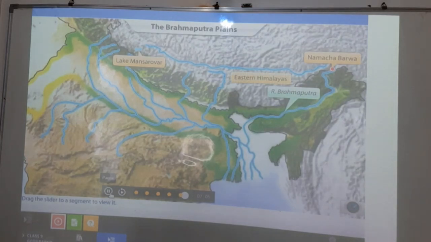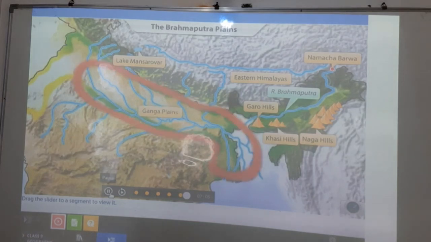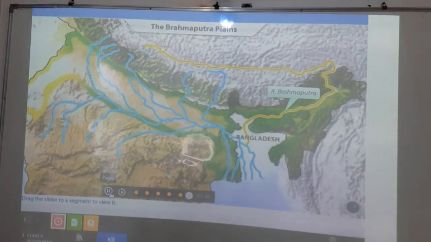The eastern Himalayas lie to the north of these plains, and the Garo and Khasi hills lie to the south. The Naga hills border it on the east, while the Ganga plains form its western boundary. These plains are formed by the sediments brought by the Brahmaputra river and its tributaries, which often flood during the monsoon season. On reaching Bangladesh, it forms a delta along with river Ganga before draining into the Bay of Bengal.